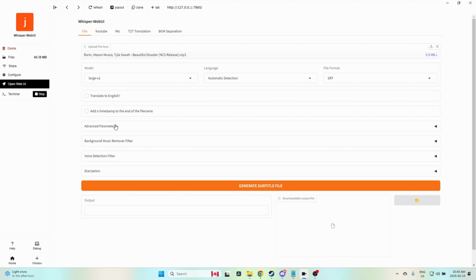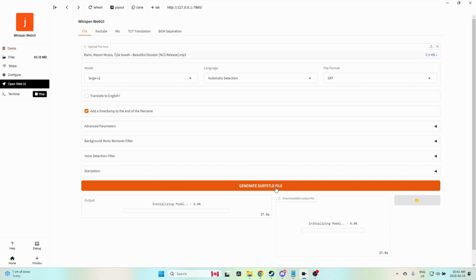Add timestamp to the end of file name. I don't think we need to do anything else. So let's try it. Generate subtitle file. Click this, give it a couple of seconds. It's going to take a few seconds the first time because it's loading up the large version 2 model. So it's apparently quite accurate.